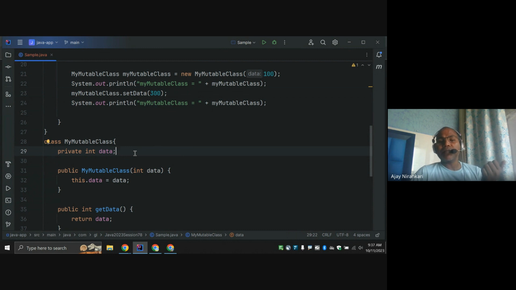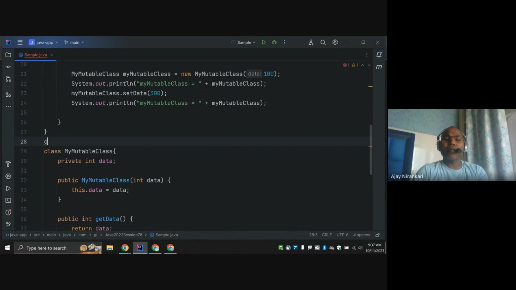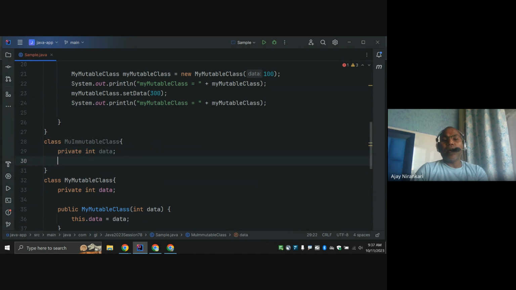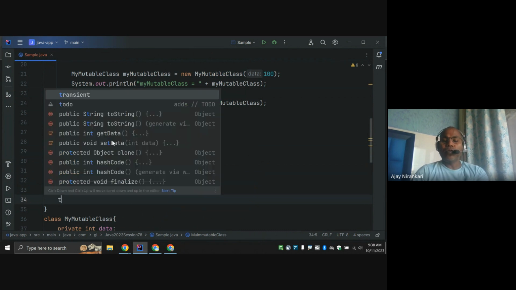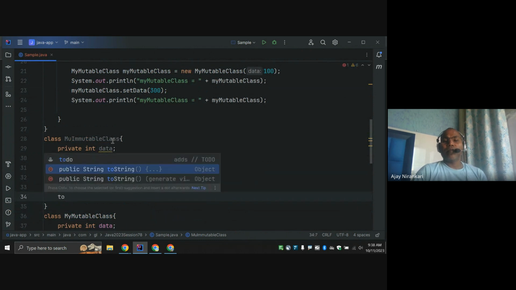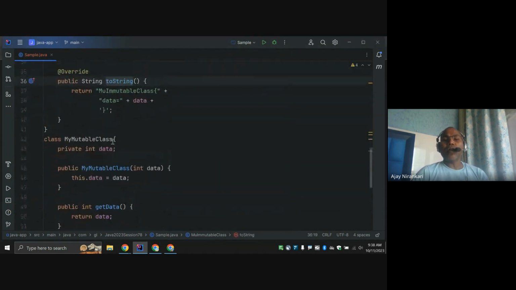It's clear? Yeah. So let's write how to write the immutable class. Let's write class Immutable. Same example, I write a private integer data, and here we have a constructor. So till now, and let's do a toString method, right? Okay. So notice now we have an immutable class.